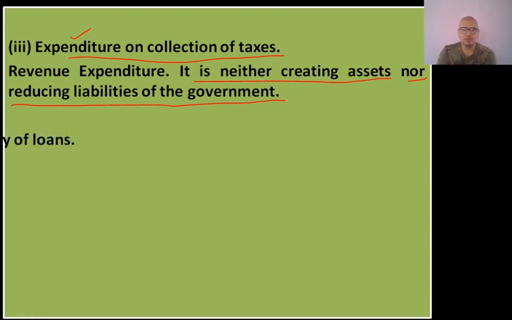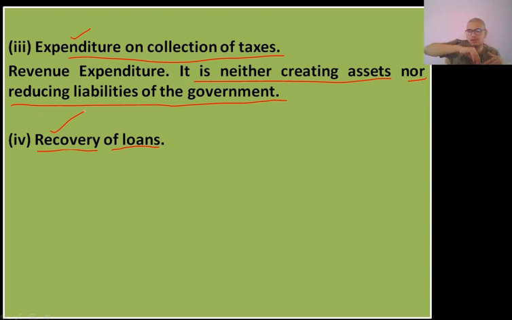Okay, let us take another question. Recovery of loans. Read this term properly. Recovery of loans means whatever loan the central government has given either to the state governments or to the union territories is now being repaid by the state governments to the central government. Obviously, the central government is receiving money, so it is a budgetary receipt.